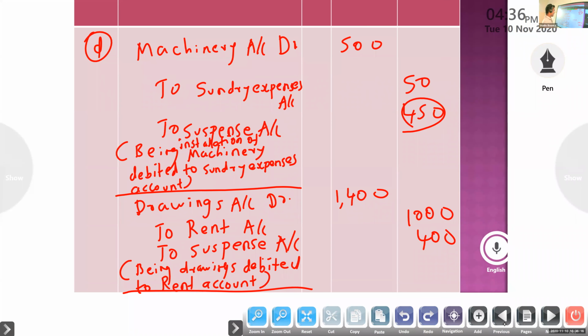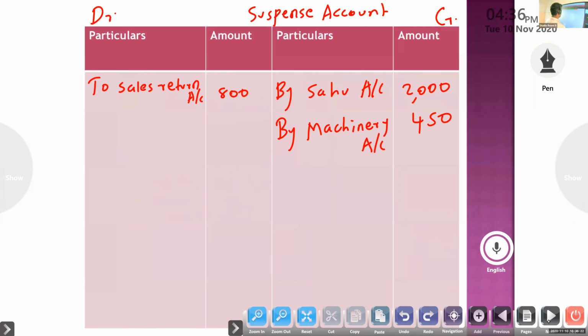Here also credit is suspense, opposite aspect, drawings amount 400. By drawings 400. Over.